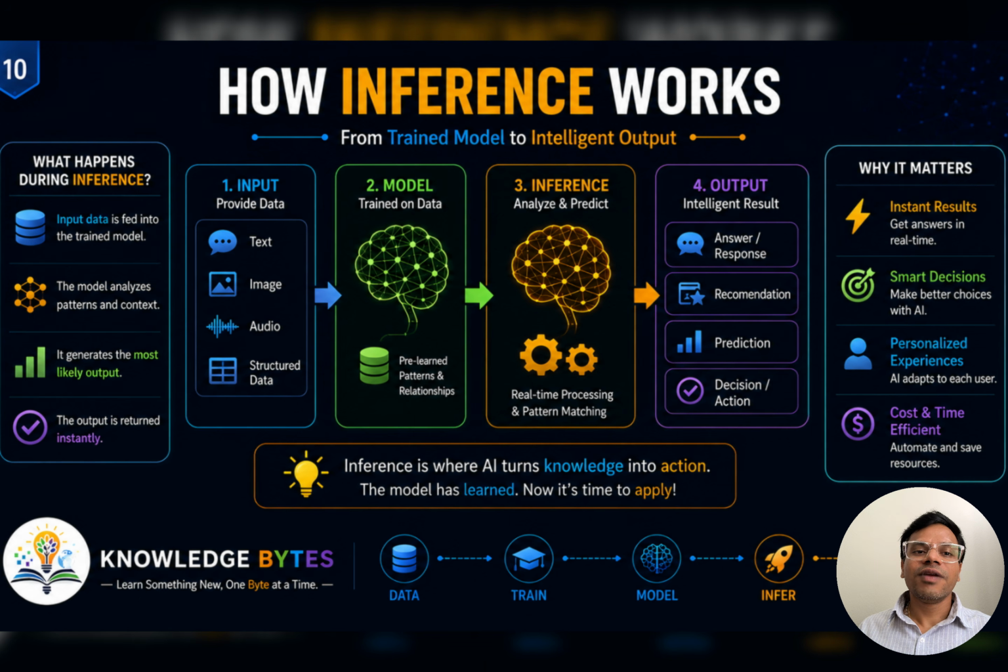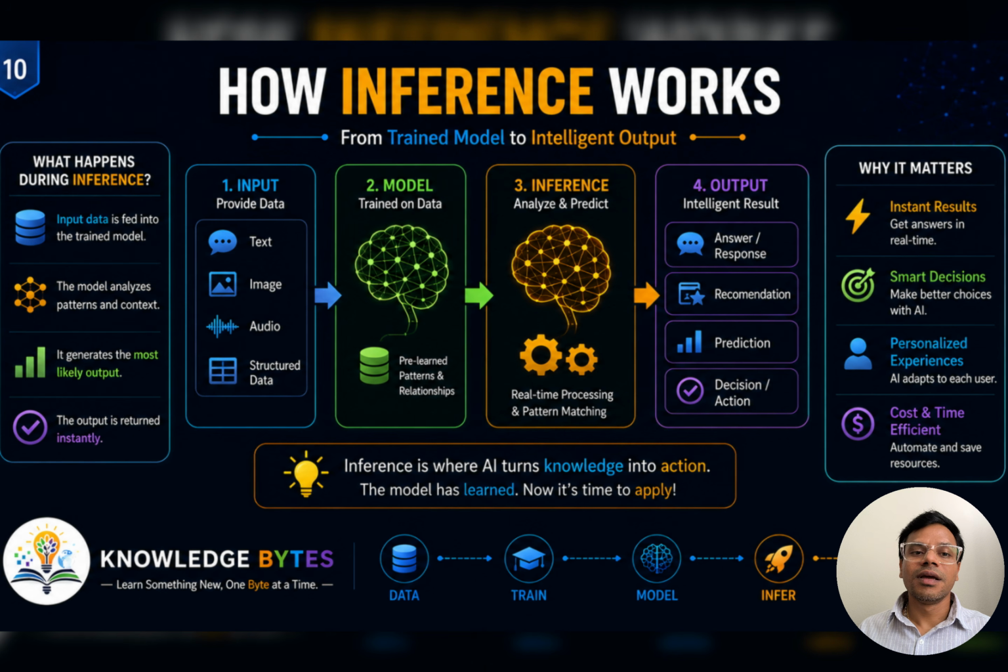So inference follows four simple steps. First, new data is provided. Second, the trained model analyzes the data. Third, the model predicts the most likely outcome. Finally, the result is returned. The entire process often takes less than a second. This speed is what makes AI useful.